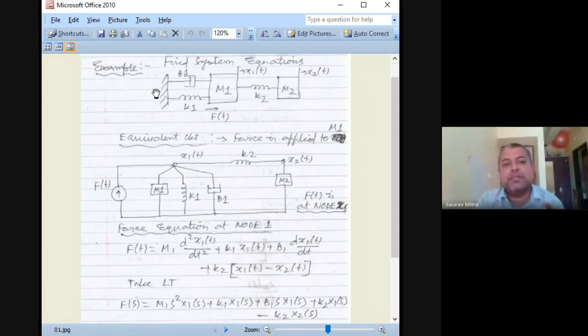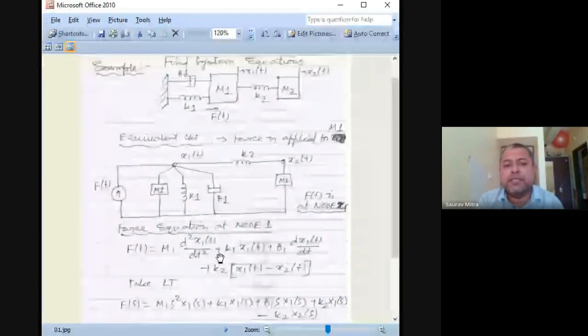Now this is a hanging system, so there is a wall here, there is nothing below, so force is applied onto m1. m2 is showing some displacement x2. First, I have to draw the free body diagram. So on the left side, x1, 5 components are connected.